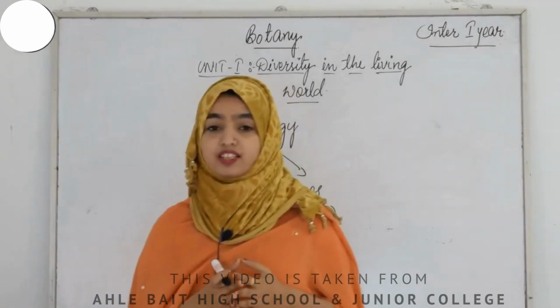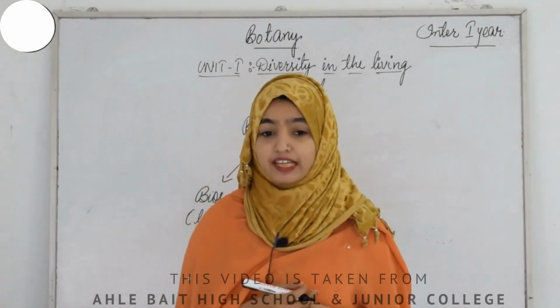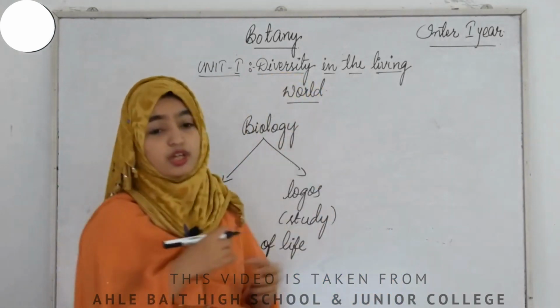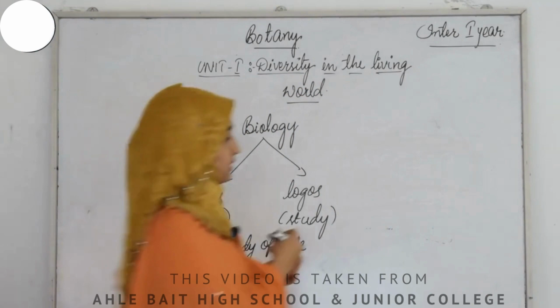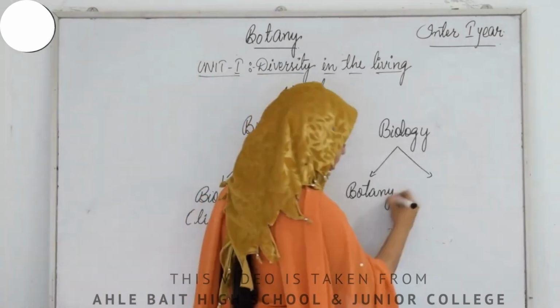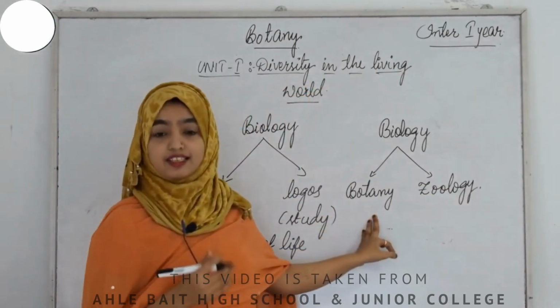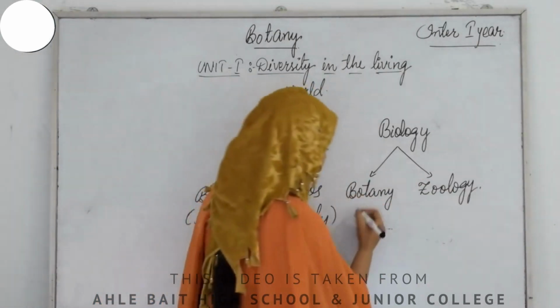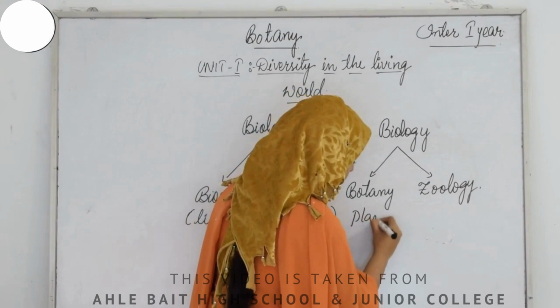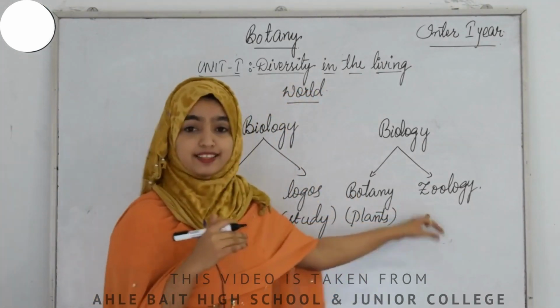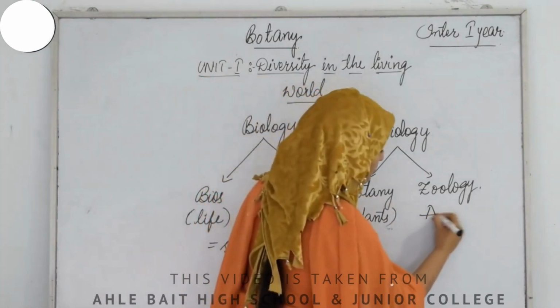Up to your 10th standard you might have learned biology, right? But now from your intermediate, biology will be split into two main branches. The first one will be botany and the second one is zoology. Botany is the study of plants. It is a branch of science that deals with the study of plants. And zoology is a branch of science that deals with the study of animals.